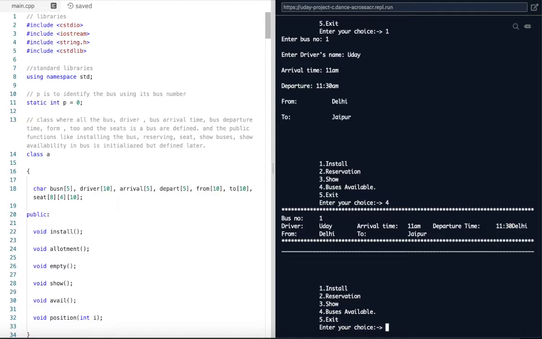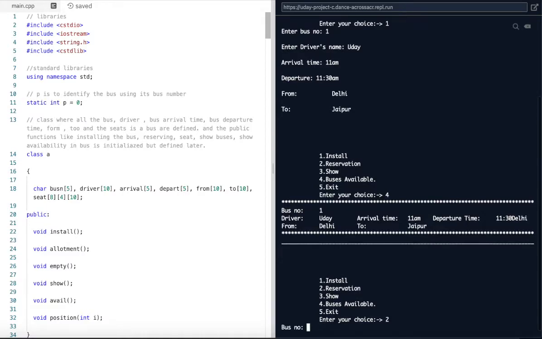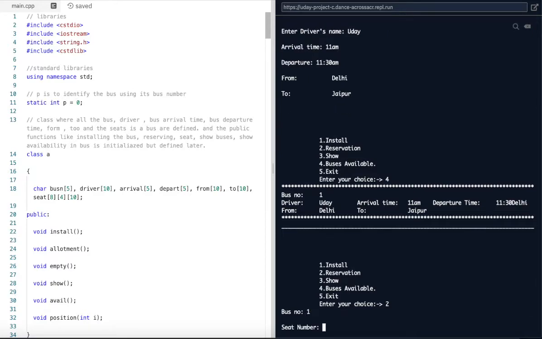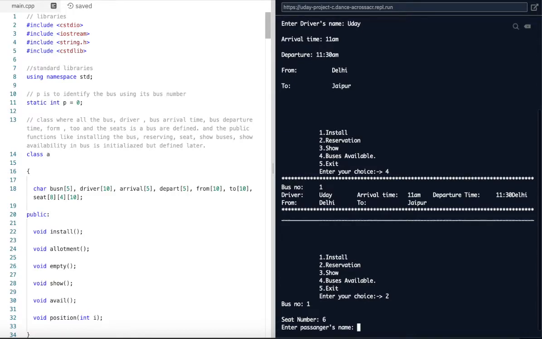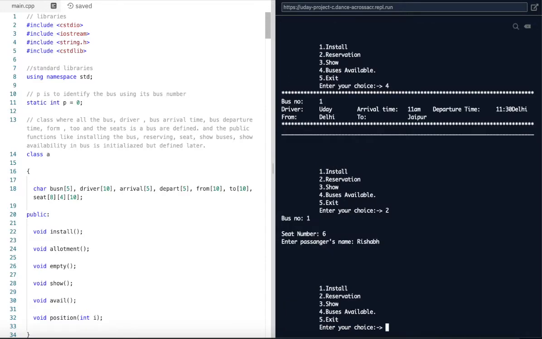So now I would like to reserve a seat in this bus. For that, you will press 2. After that, it will ask for which bus you want to book the seat. I will enter bus 1. There are 32 seats by default in every bus, so you can choose any number between 1 and 32 to reserve a seat. I would like to go for seat number 6. Then it will prompt for the passenger name. Let it be Rishabh. Now seat number 6 has been booked for Rishabh in bus number 1.